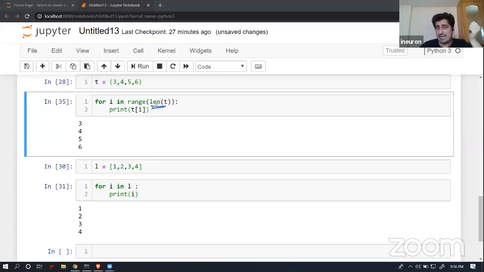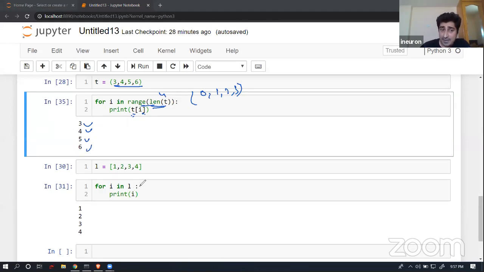So range, and inside that we have given length of t. Now, what is the length of t? 4. So the range function will try to generate 0, 1, 2, and 3, as we know. So we are trying to pass t of 0, t of 1, t of 2, t of 3. Simple.